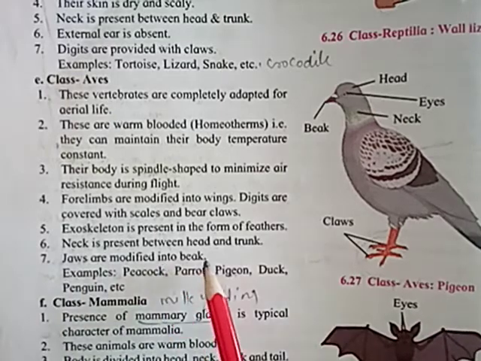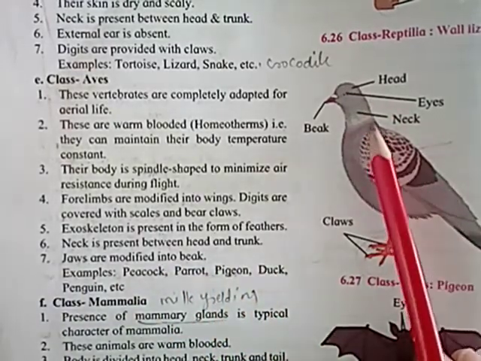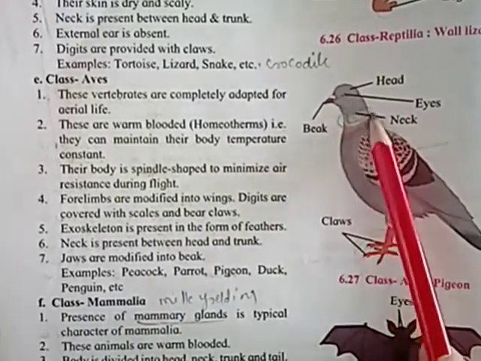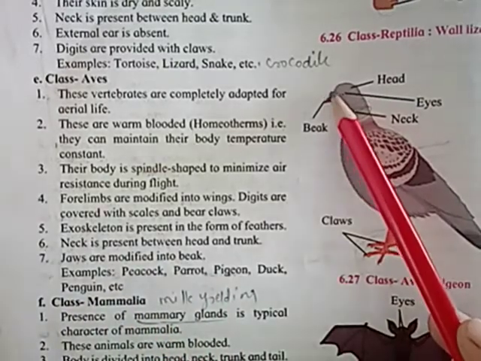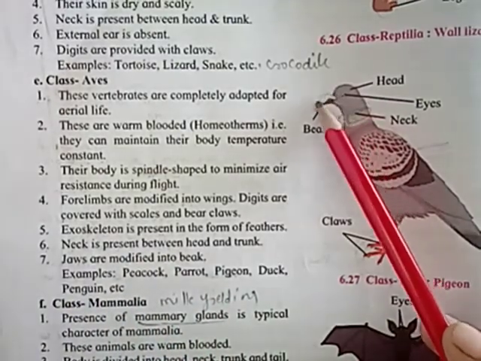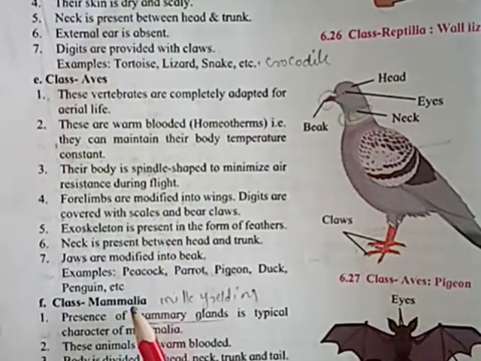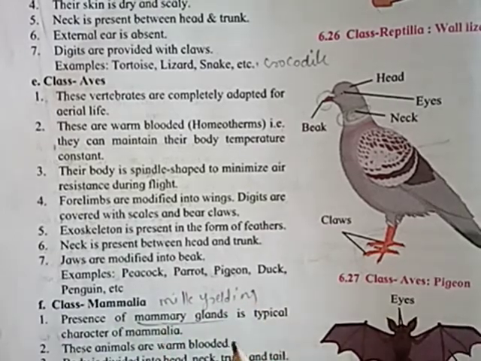Neck is present between head and trunk. It is the head region, and below that it is the trunk region. So between the head and trunk there is the neck region. In Aves, jaws are modified into beaks. Examples: peacock, parrot, pigeon, duck, penguins.